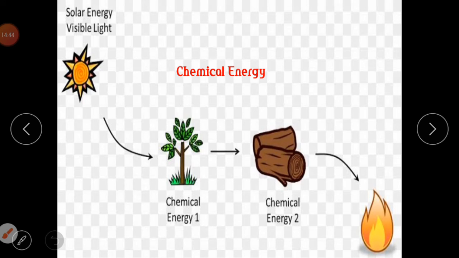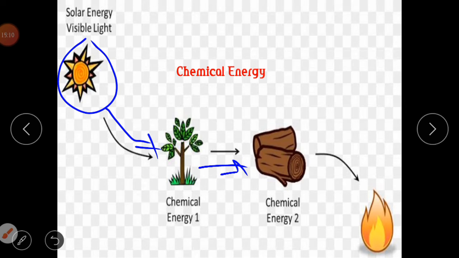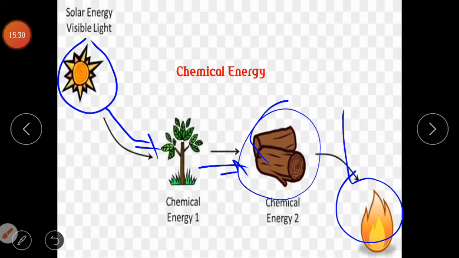So we are now in chemical energy. You can see how the energy from the sun is converted to food by the plant. The plant converts the energy it gets from the sun to food through photosynthesis, which we said earlier. Now, the wood also gotten from the plants can serve as a form of energy called the chemical energy, which you can use to light up an environment. You can use the heat from this chemical energy to cook food.